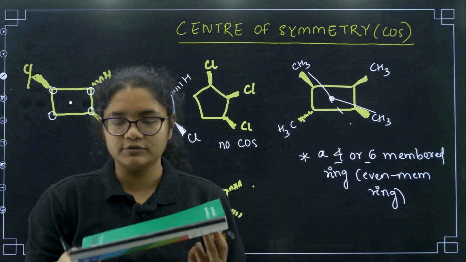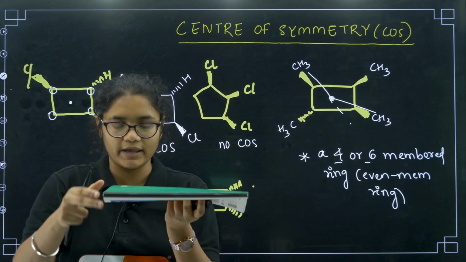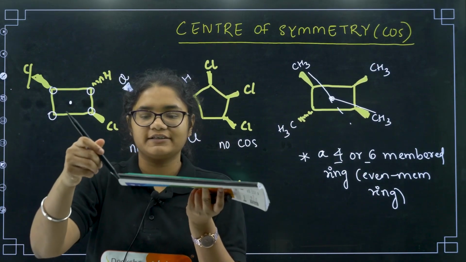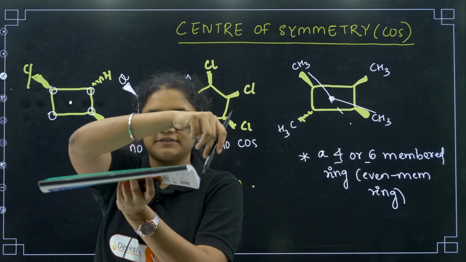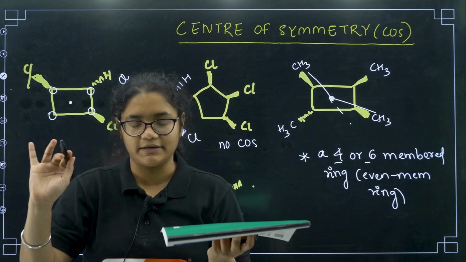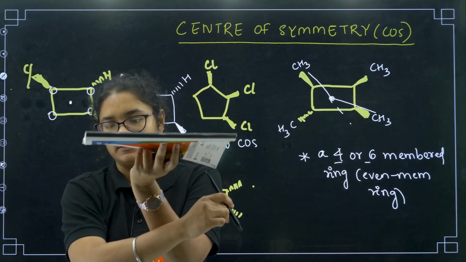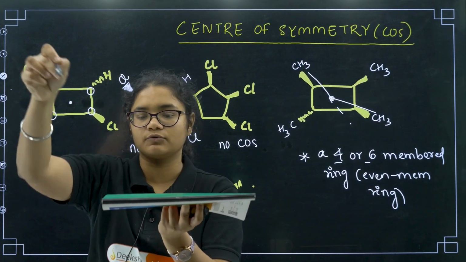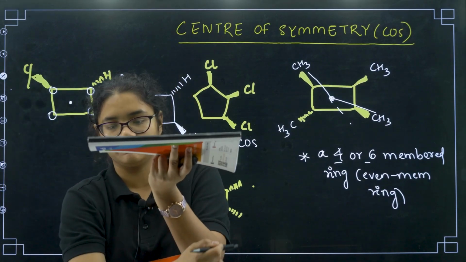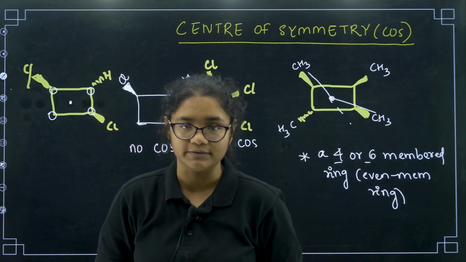Suppose this is the plane, this square you can see, and you have CH3 groups attached on 4 sides. If one CH3 is attached here and another CH3 is attached like this, both above, then there is no center of symmetry. If one CH3 is attached above the plane and another CH3 is attached below it, then you go front or above the plane and then below the plane, and you will find a CH3 here and a CH3 here, then you can say that it has a center of symmetry.